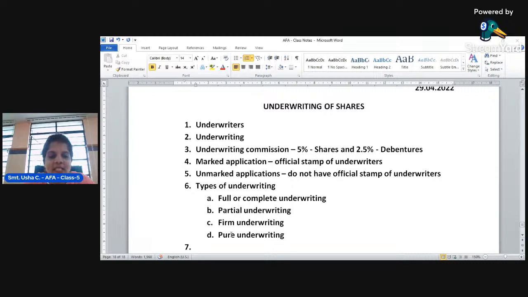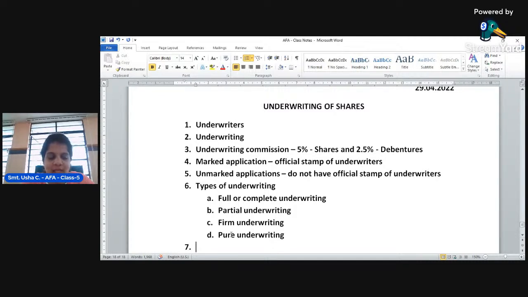Okay, next is firm underwriting. What does firm underwriting mean? Firm underwriting is an arrangement between the company and the underwriters in which the underwriters make a definite commitment to take up certain shares or debentures of the company.